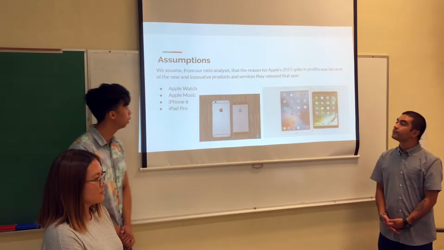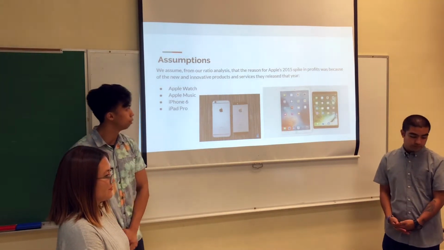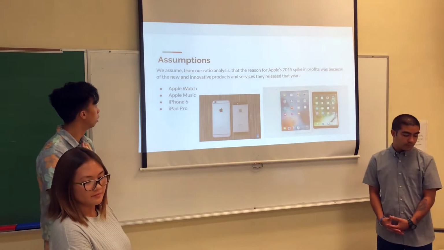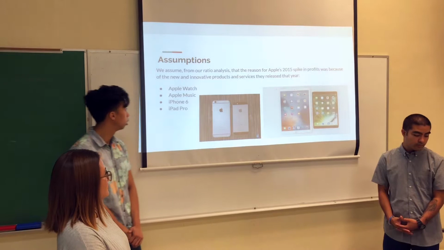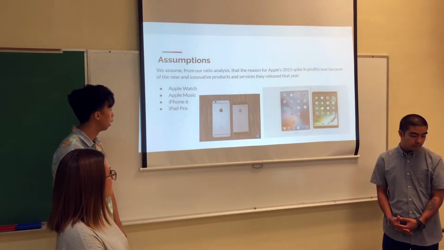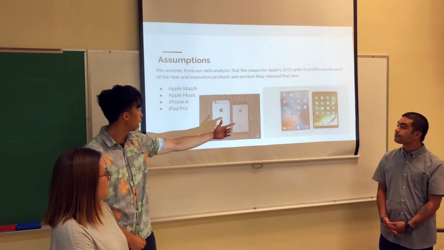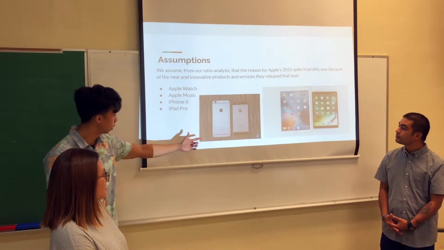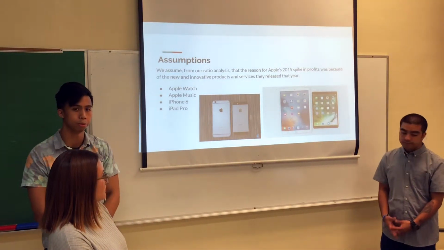We assume from our ratio analysis that the reason for Apple's 2015 spike in profits was because of the new and innovative products and services that they released that year. Some include Apple Watch, Apple Music, iPhone 6, and iPad Pro. And as you can see here from the iPhone 6 and the iPad Pro compared with their predecessors, it is much bigger and has a faster processing speed.